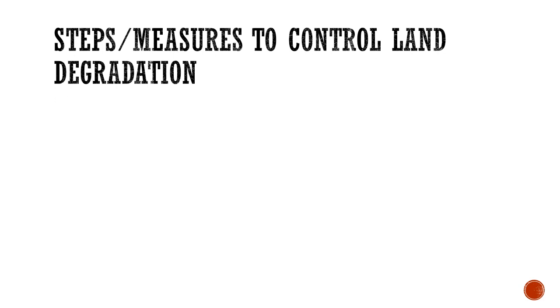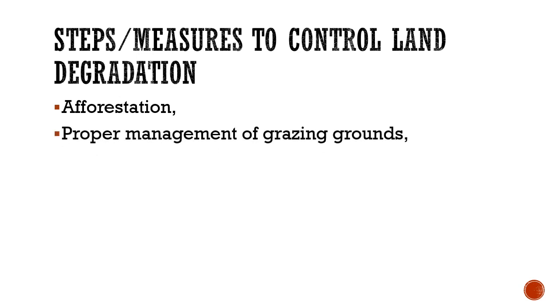As we saw the causes of land degradation in India, so now we will see steps or measures to control land degradation in India. So the first important step is afforestation, planting more and more trees. It will help, all you know. It helps in controlling soil erosion, increases the amount of precipitation which makes the soil also moist. Next is proper management of grazing grounds.